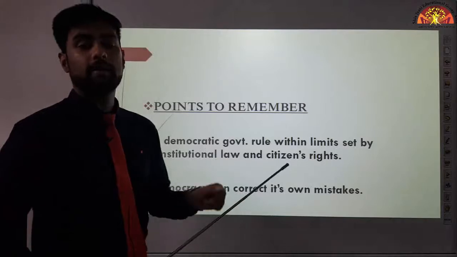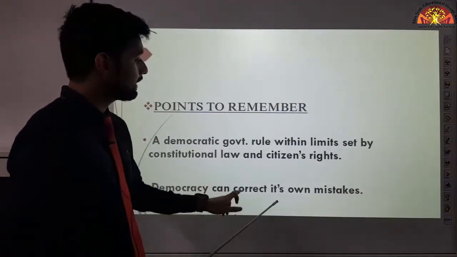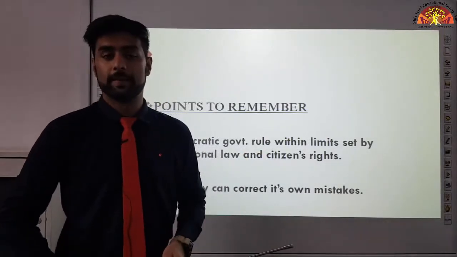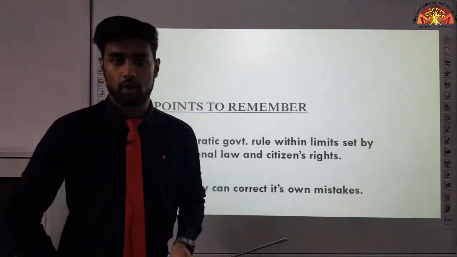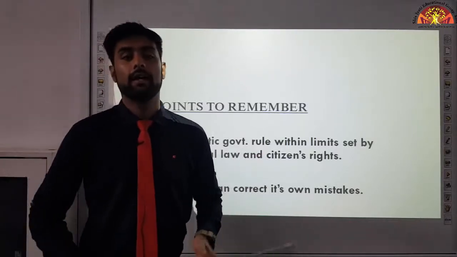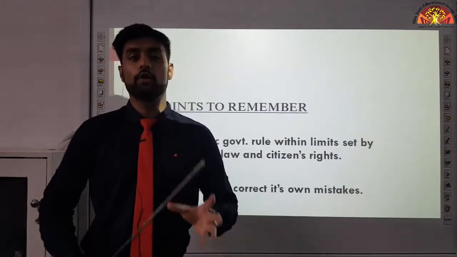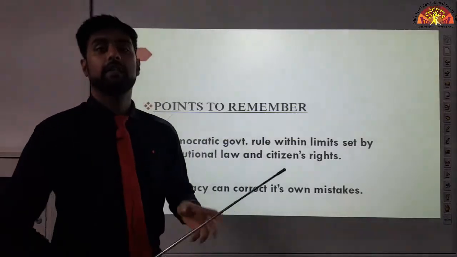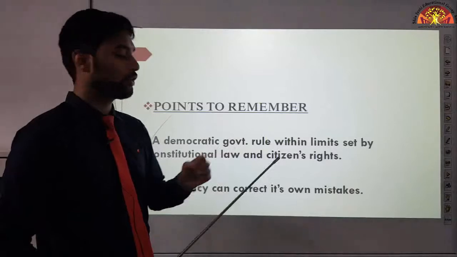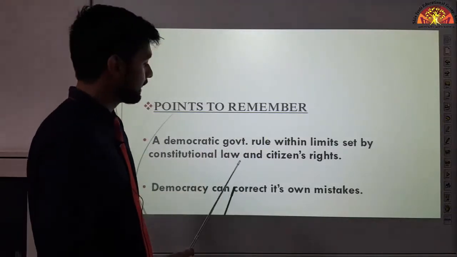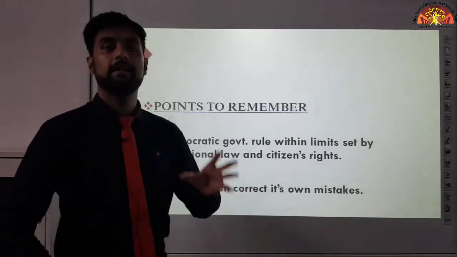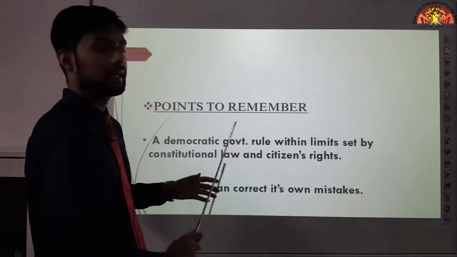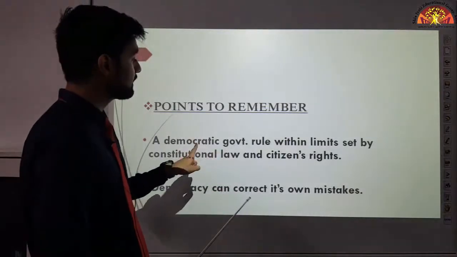Now, another very important thing about democracy is that democracy can correct its own mistakes. Supposedly, a law was passed by a government, but the people didn't like that law. They disagree with it. Okay, now they can protest against it. जो लोग हैं वो क्या कर सकते हैं? उसके खिलाफ protest कर सकते हैं. And if the government will see it, अगर government को लगेगा, then what they can do? They can correct their mistakes. They can admit कि yes, this law was bad because the people don't want it. We can correct it. Okay, and it only happens in democratic government.